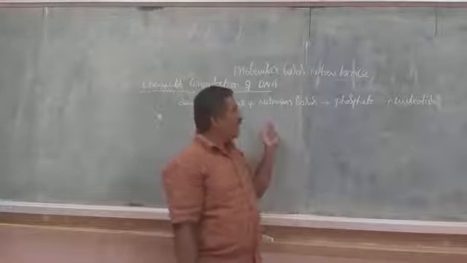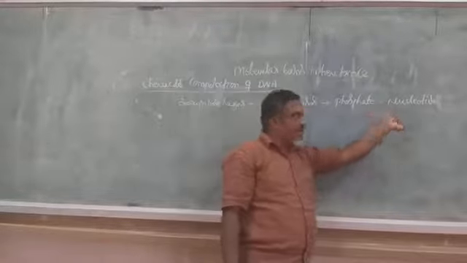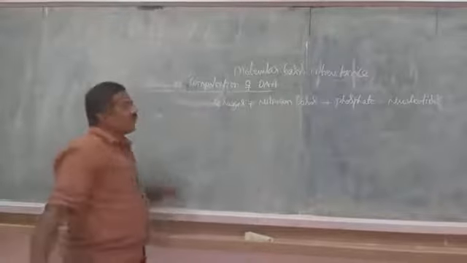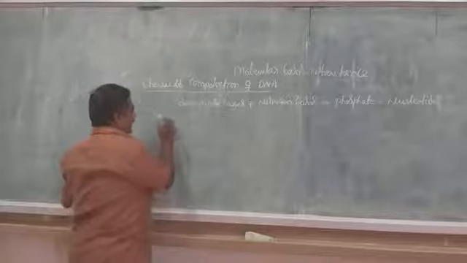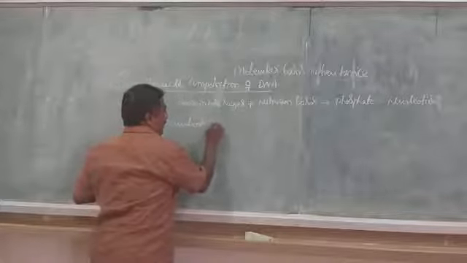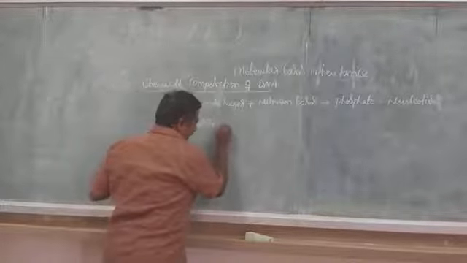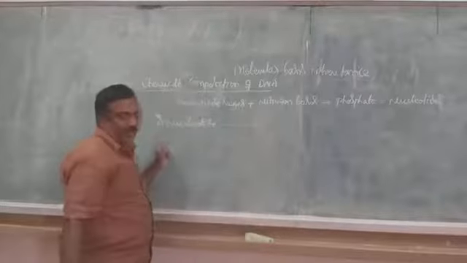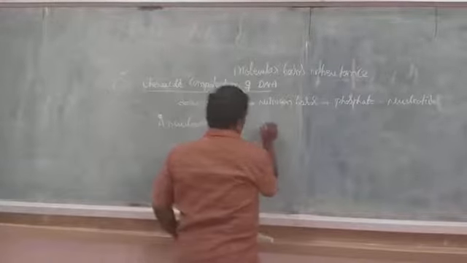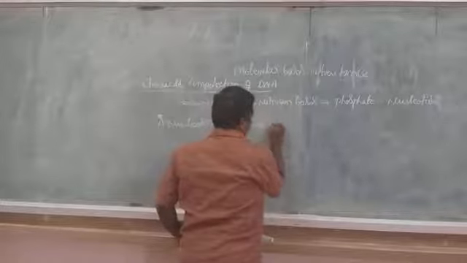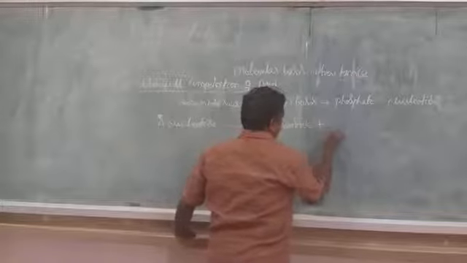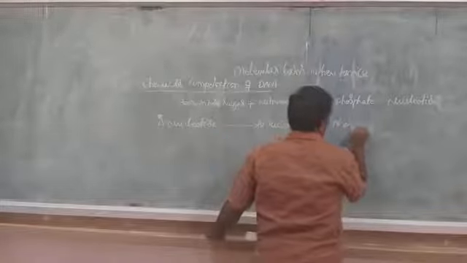So in the DNA, deoxyribonucleotides are the monomeric unit of the DNA. Next, a nucleotide is made up of a nucleoside plus a phosphate.